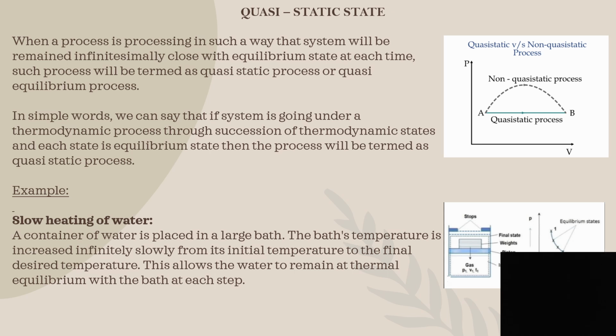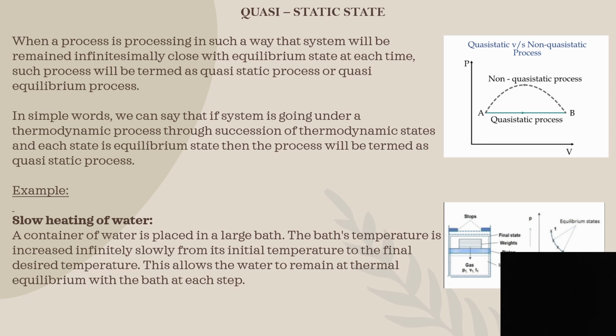The process carried out is a very slow process and it is a reversible process. But not all reversible processes are quasi-static. The example here is slow heating of water. Let us take water in a container and heat it. The bath's temperature is increased infinitesimally.